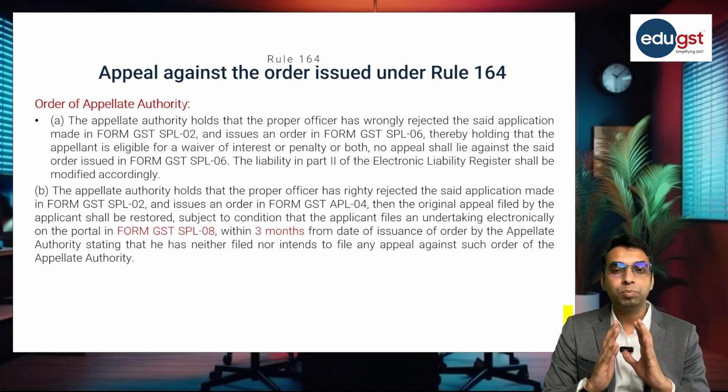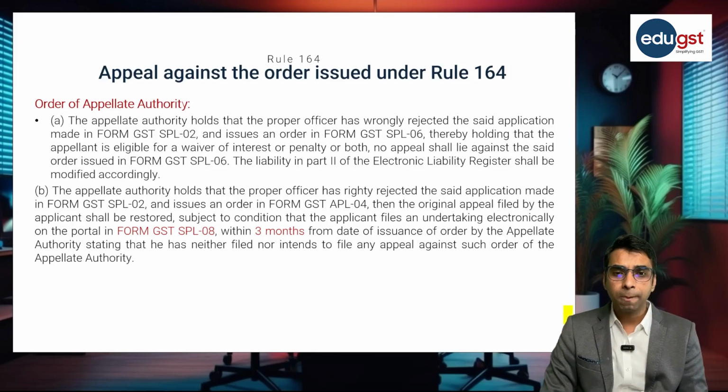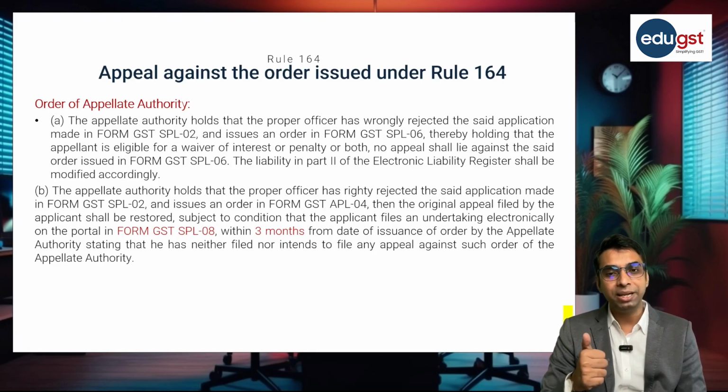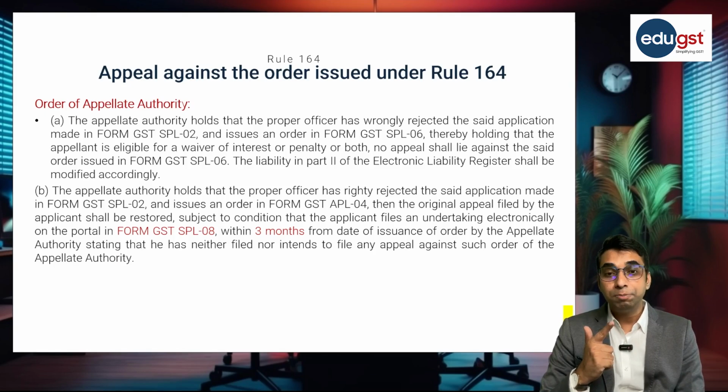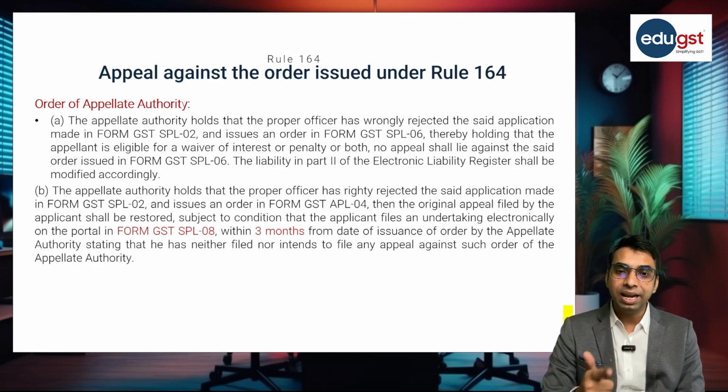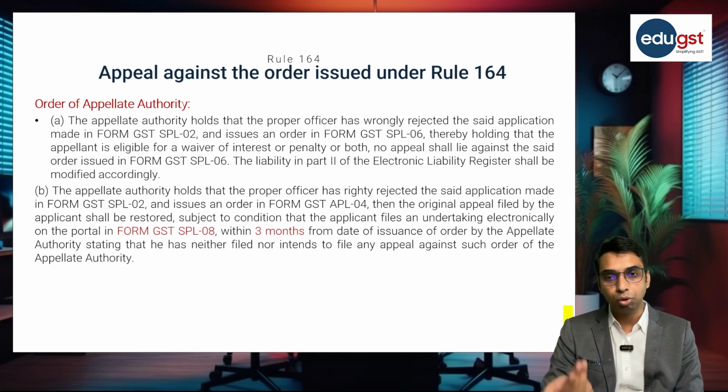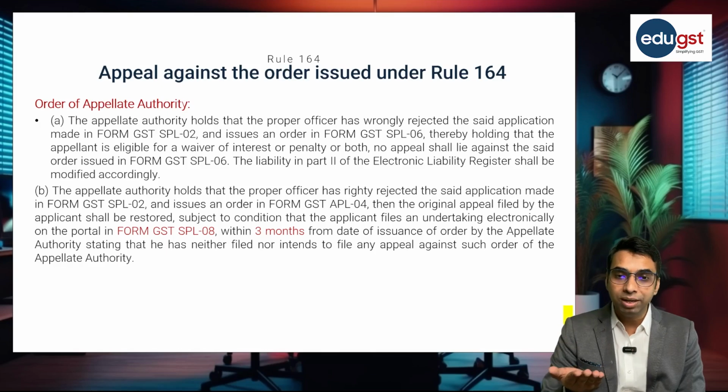While applying for this amnesty scheme, we must remember all the forms. Form SPL 01, which is application when show cause notice is issued but order is not issued by the adjudicating authority. Second, SPL 02, which is again application but where order is passed. SPL 03 is the show cause notice by the proper officer. SPL 04 is the reply filed by the applicant against the show cause notice. SPL 05 is the order accepting the application.